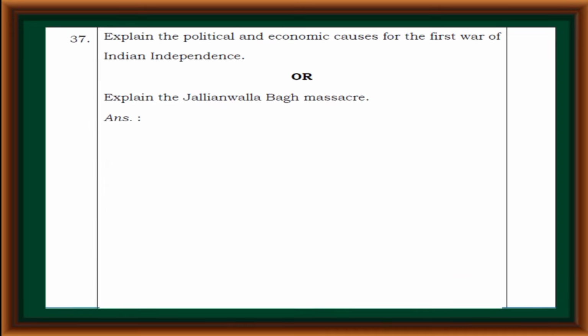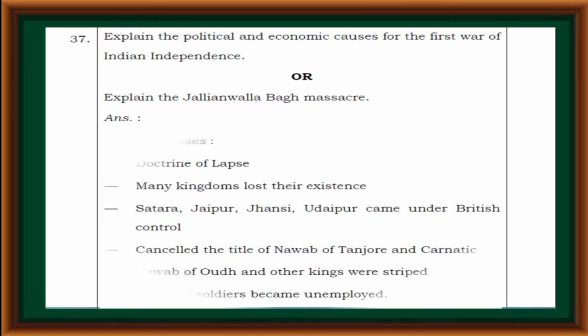Explain the political and economic causes for the First War of Indian Independence, or explain the Jallianwala Bagh massacre. Political causes: doctrine of lapse, many kingdoms lost their existence. Satara, Jaipur, Jhansi, Udaipur came under British control. The titles of the Nawab of Tanjavur and Carnatic, the Nawab of Oudh and other kings were cancelled. Lakhs of soldiers became unemployed.